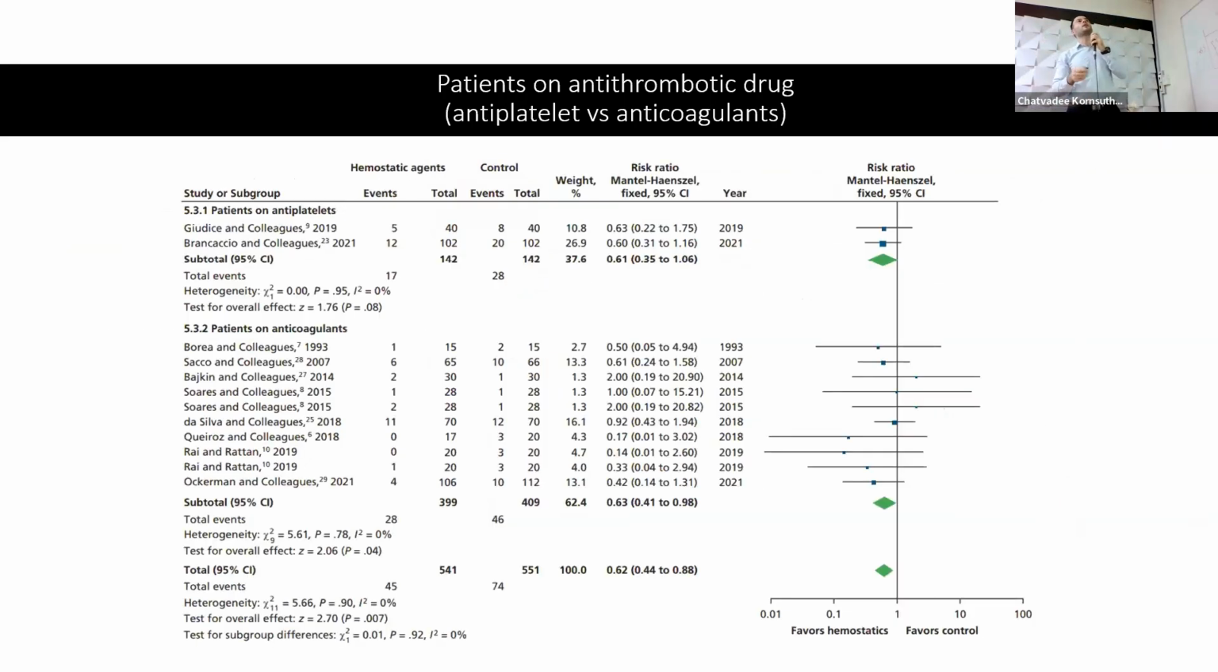Okay, now here again, another subgroup. I divided studies within the meta-analysis into studies on patients with antiplatelets and studies on patients with anticoagulants, just to show the results when patients are taking different drugs, basically. So this is just a slight variation.